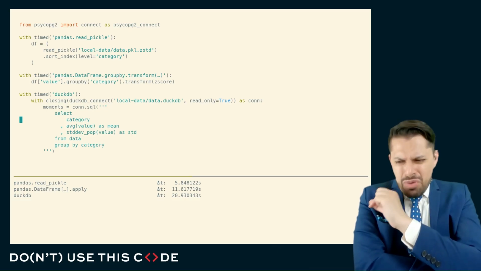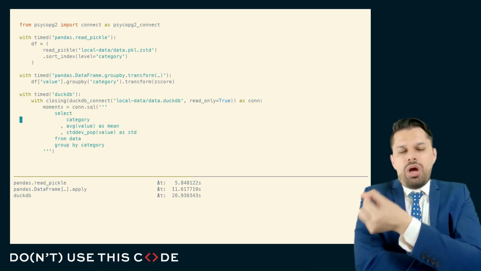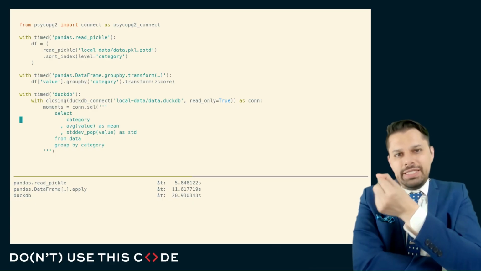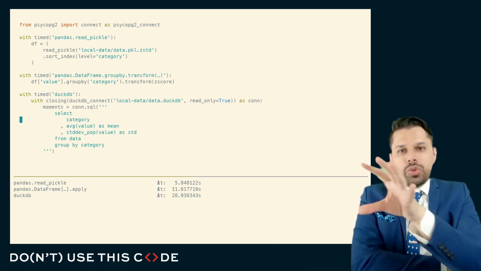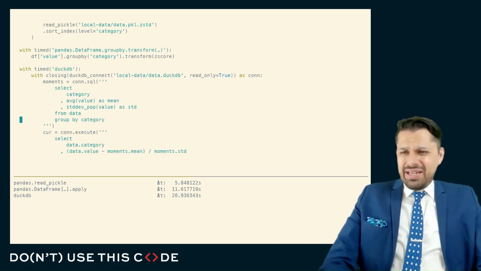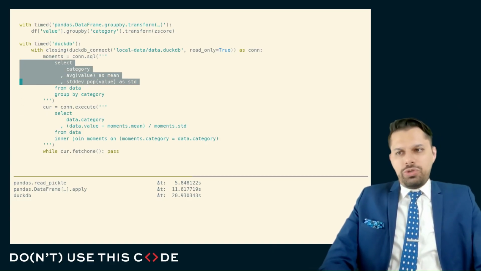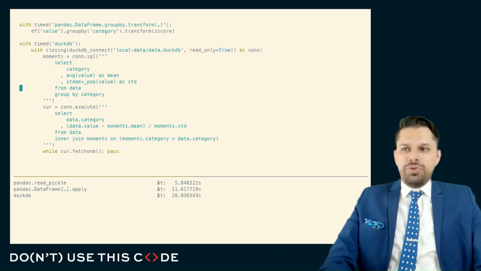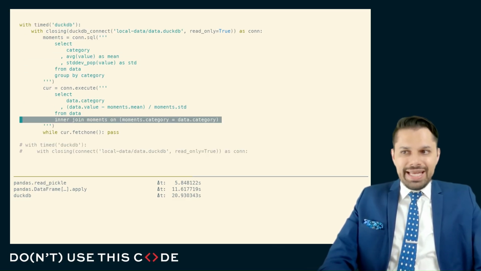So the most likely equivalent that I'm going to want to do is figure out how can I take something like that z-score that exists in scipy.stats and encode it in SQL so I stay within DuckDB. And it's a little bit clumsy, and I need to know a little bit of SQL to be able to do this. I'll first create a subquery here that computes the grouped means and the grouped standard deviations, and then I'll join against that subquery.